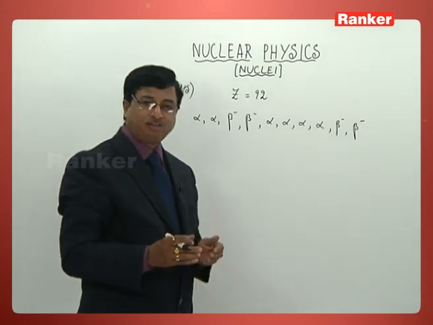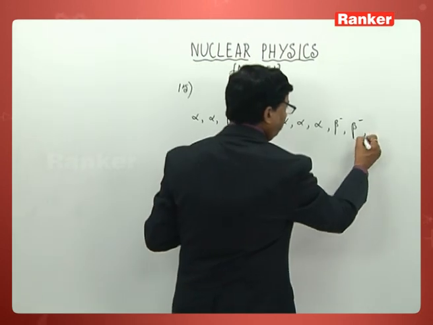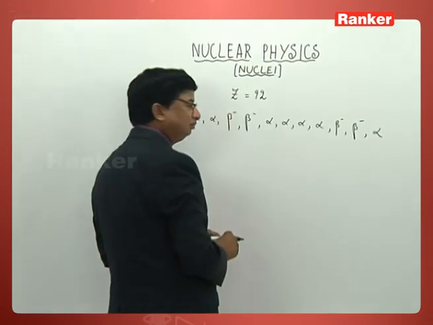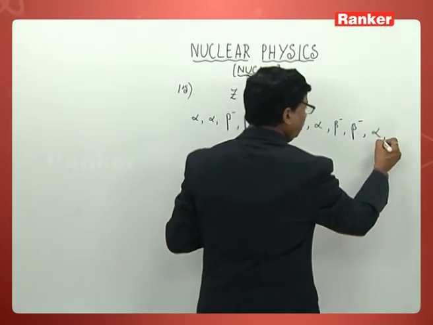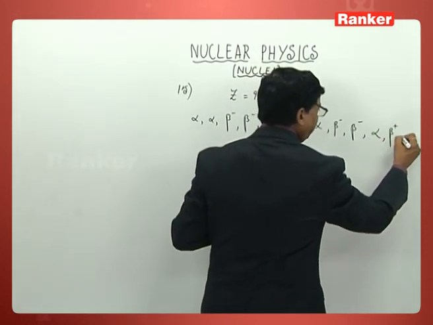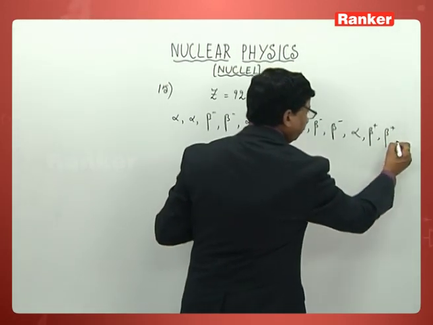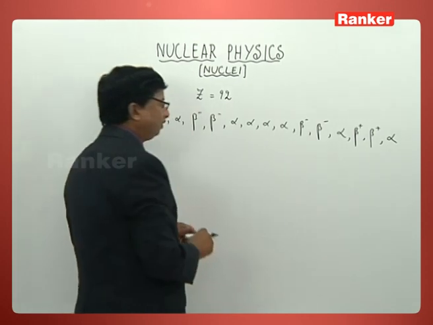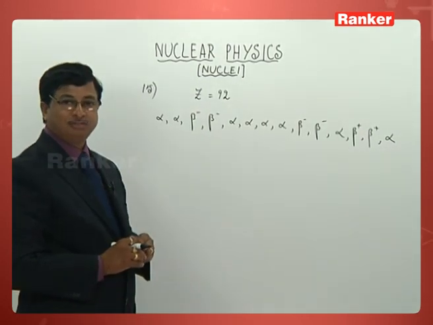The disintegration has not been over yet. Then he said one more alpha. Then this time he has given you 2 beta plus particles. Then again one more alpha. This is the total sequence that has been mentioned. Just look at the order.